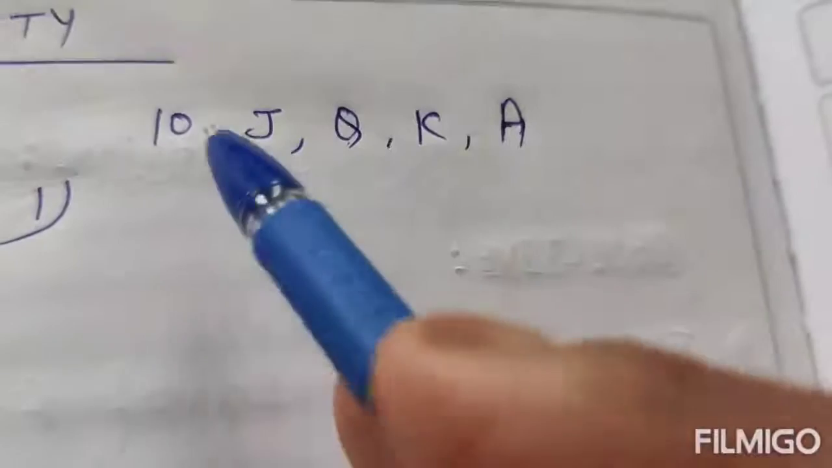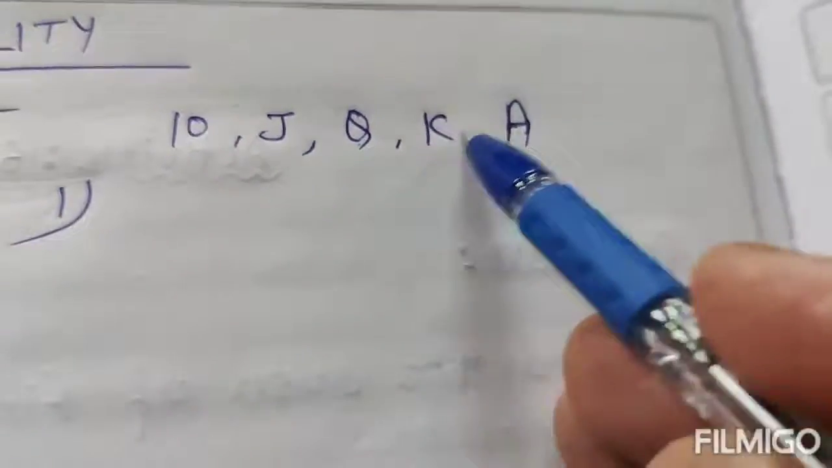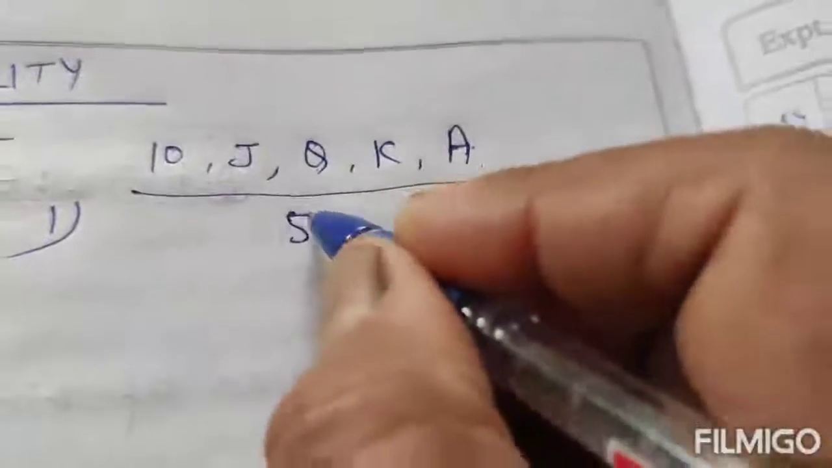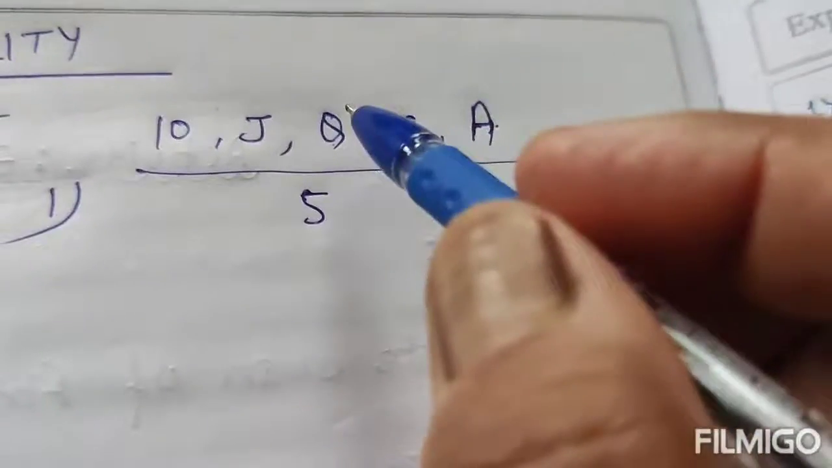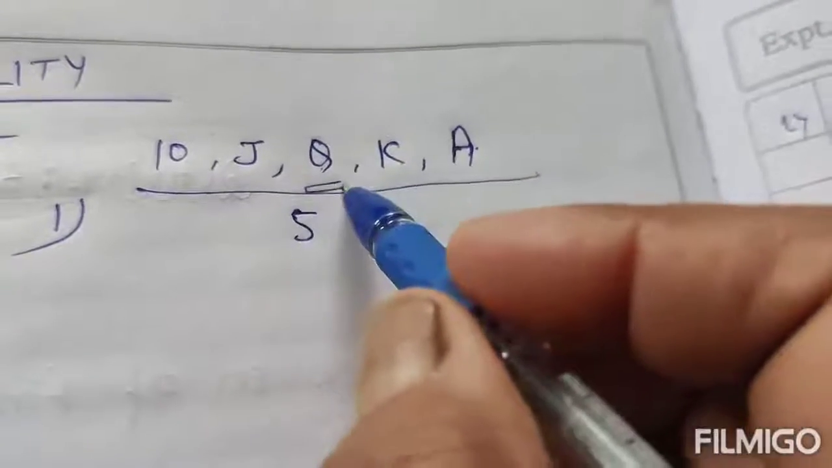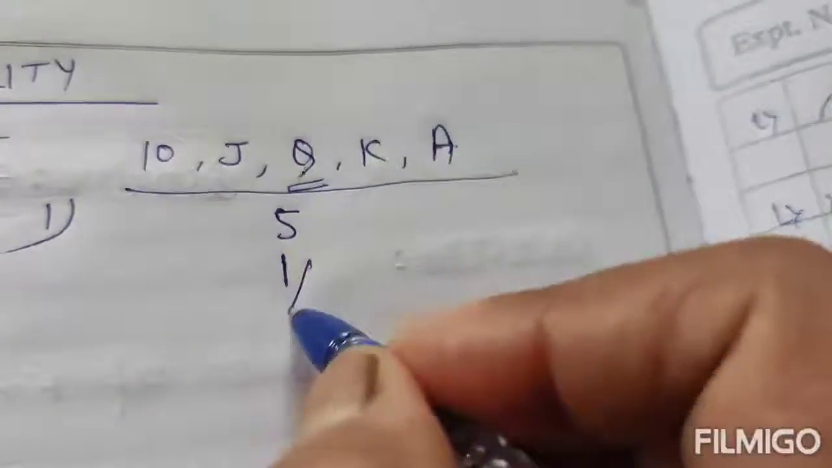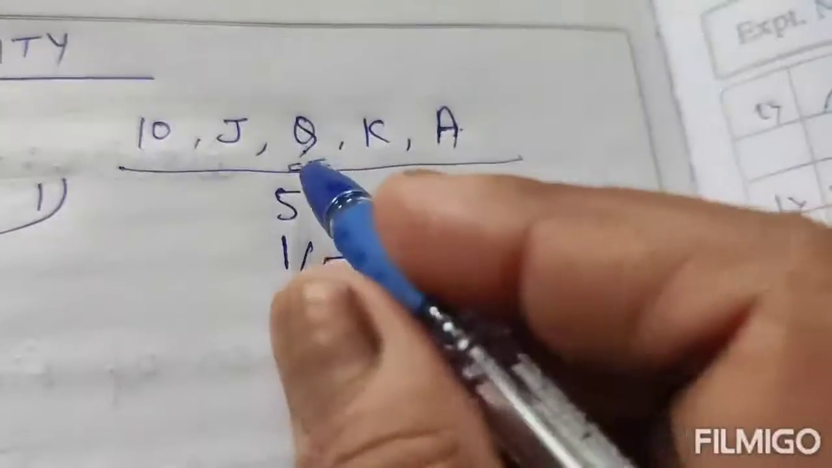There are 5 cards: 10, Jack, Queen, King and Ace. The total number of cards is 5. Total number of outcomes is 5. Find the probability. Number 1, of getting a Queen. Queen means 1, so favorable outcome is 1 out of 5. This is the probability of getting a Queen.